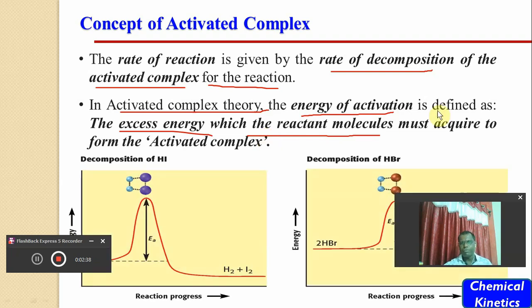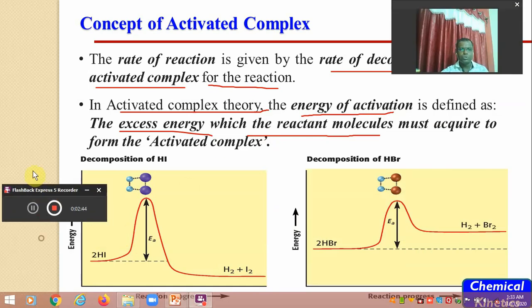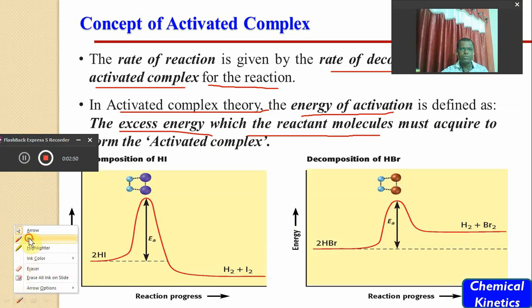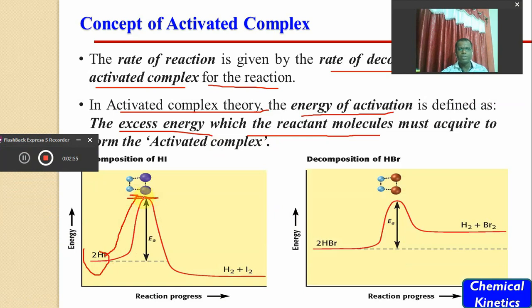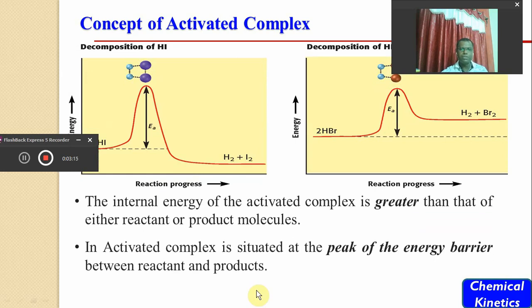And last time we have seen such type of diagrams in order to show the activated complex, because in this case initially the reactant gets converted into activated complex which is present at the peak of this energy profile diagram, then it undergoes decomposition and gives the formation of product. Similarly, it can also be observed here. So this intermediate is called the activated complex, and definitely it has the highest energy, greater than that of either reactant or the product.